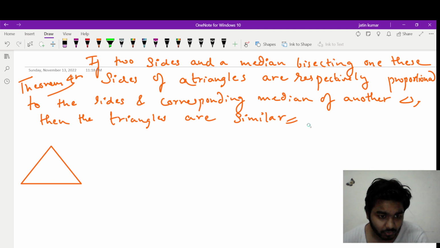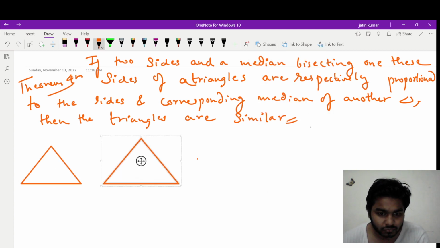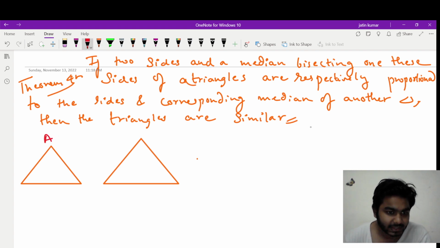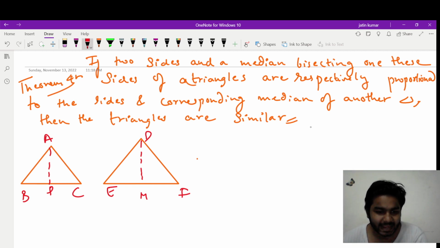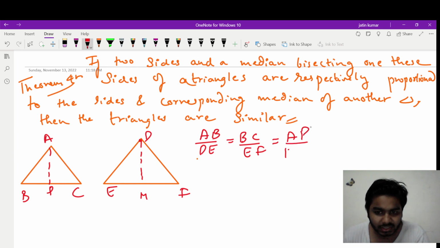This is triangle 1, this is triangle 2. Let's name them A, B, C, D, E, F. Again DM is a median and AP is also a median, so AP and DM are medians. It means BP will be equal to PC and EM will be equal to MF. A median divides the opposite side into two equal halves, right? So we are given AB upon DE is equal to BC upon EF is equal to AP upon DM. This is what is given.